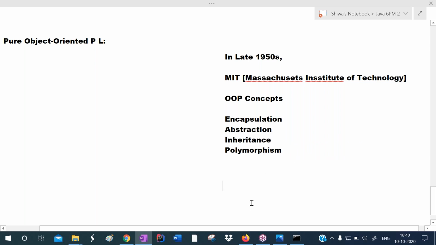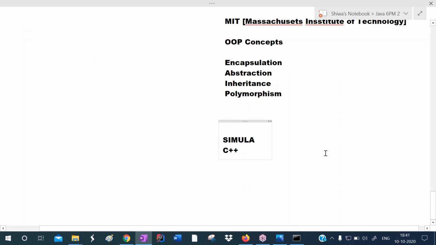Based on these OOPS concepts, the first object oriented programming language was developed in the 1960s, that is the Simula language. Later in the 1980s, based on the Simula language and the C language, the C++ language was introduced. C++ is an object-oriented programming language. So all these are examples of object-oriented programming languages.